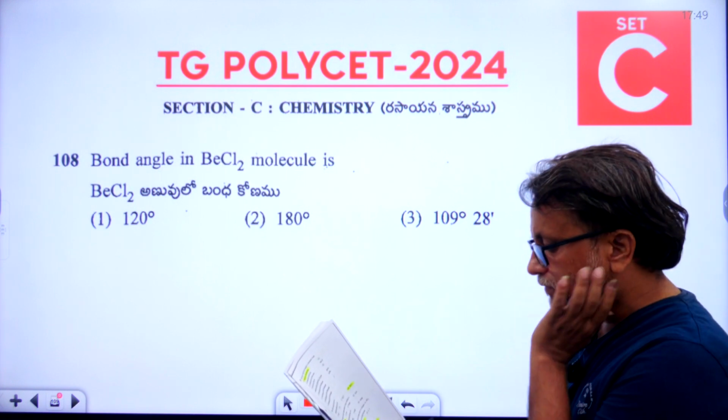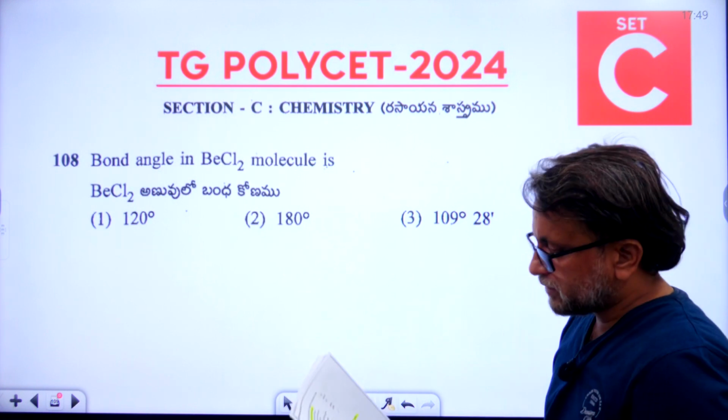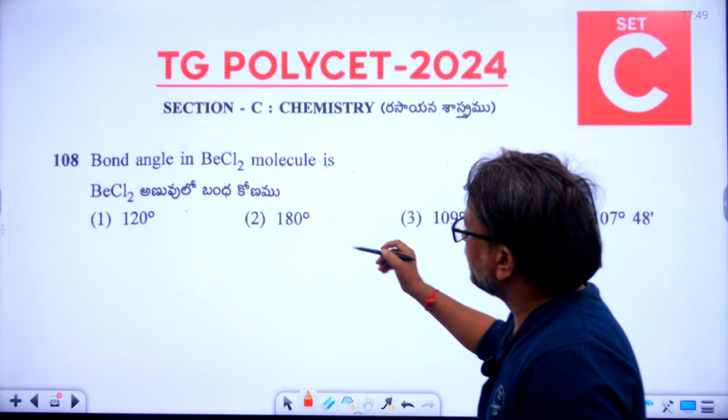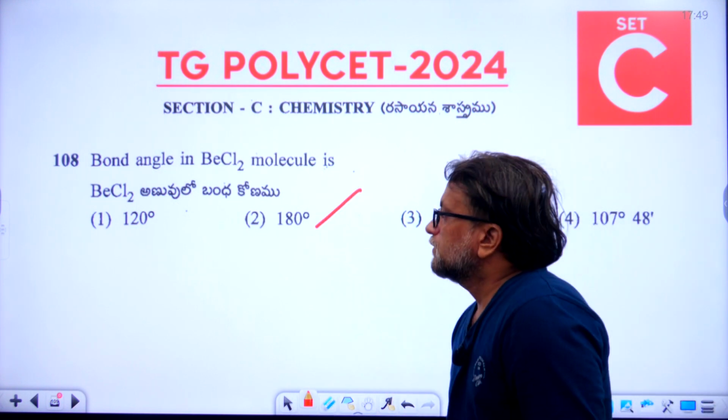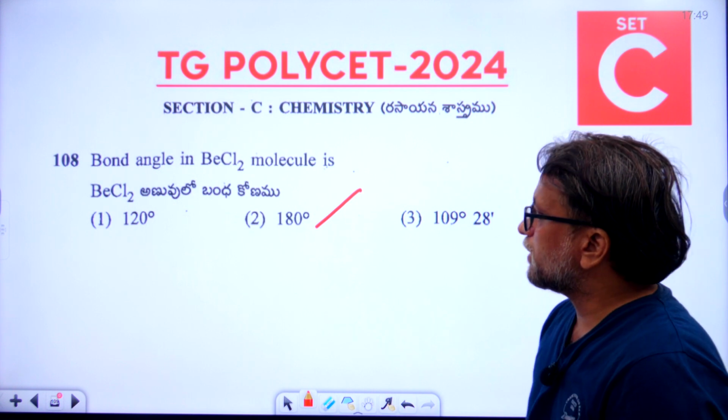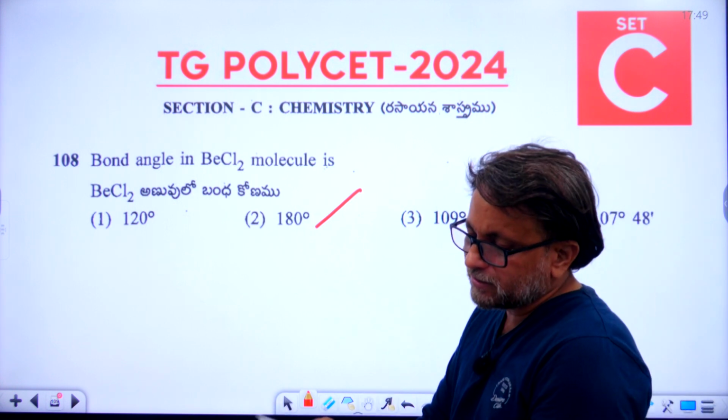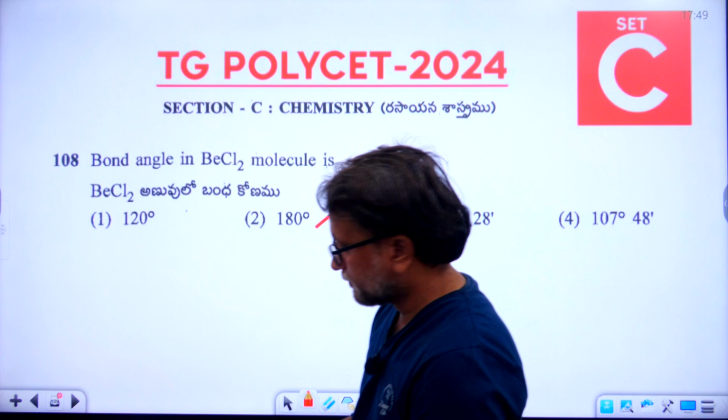108th question. What is the right answer? 2 is the right answer. The second option is the right answer: 180 degrees. 180 degrees is the right answer, which means the second option is the right answer for the 108th question. Let's go to 109.